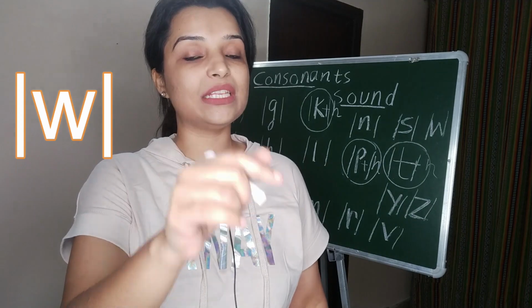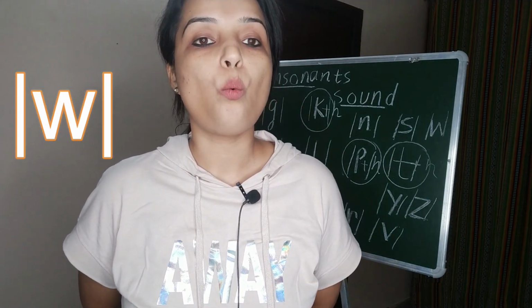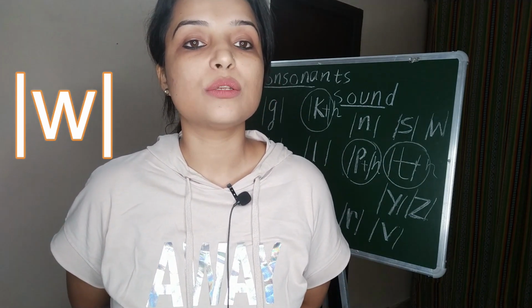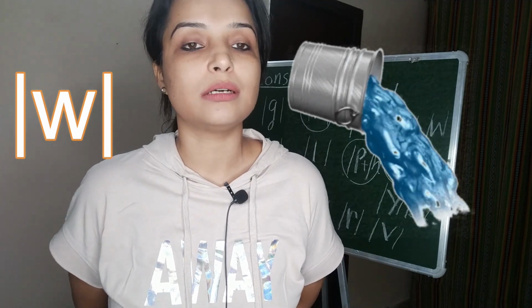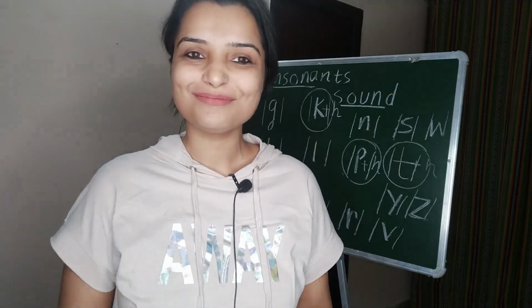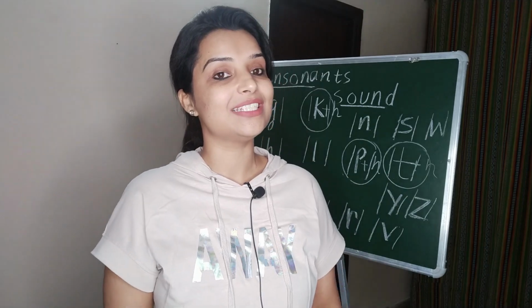It is like a duck mouth opening slightly. The sound of W, by the way, is W, wet, water, watch. I hope the sounds of V and W are clear.